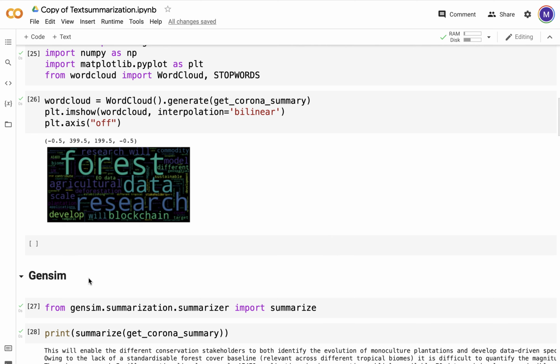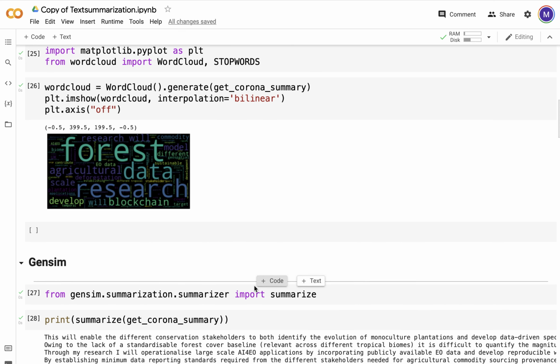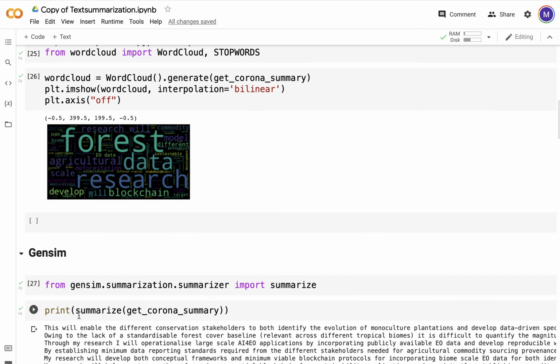Then I decided to use Gensim. I've got plenty of content out there which covers what Gensim is and using it for different purposes. I'm not going to go into that detail. So from gensim.summarization.summarizer import summarize, and the only thing you have to do is print summarize, the corona summary.